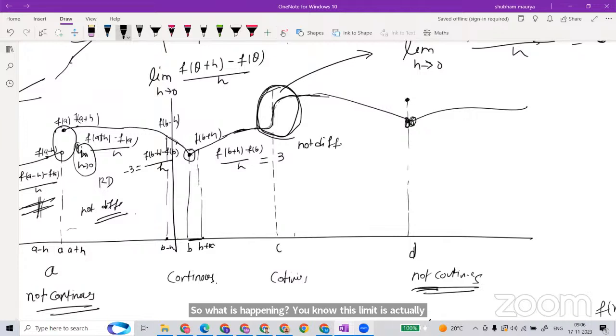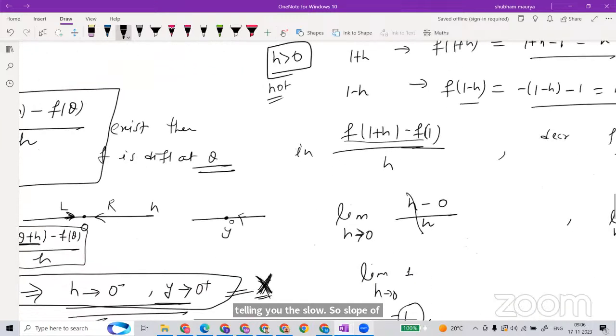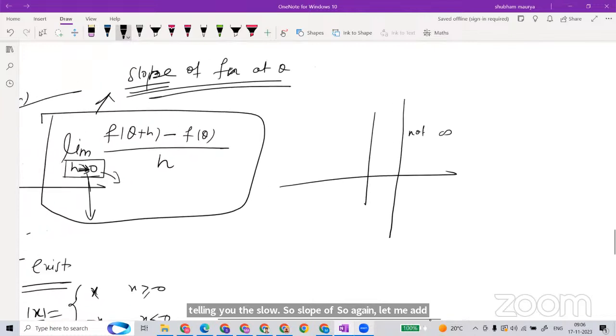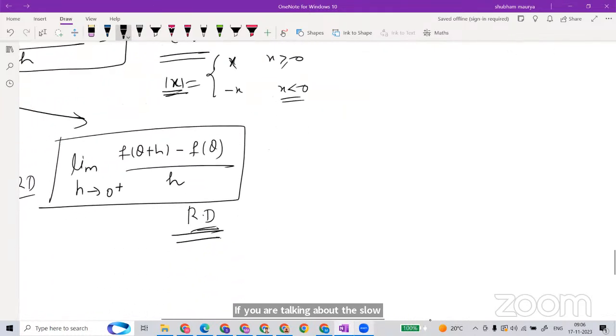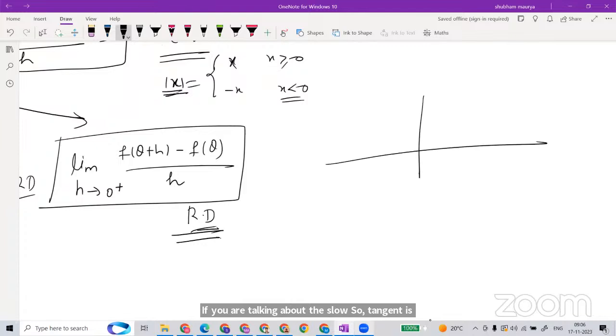Let me add one more word: if you are talking about the slope, the tangent is what? Tangent line. Now we'll see the tangent line thing.